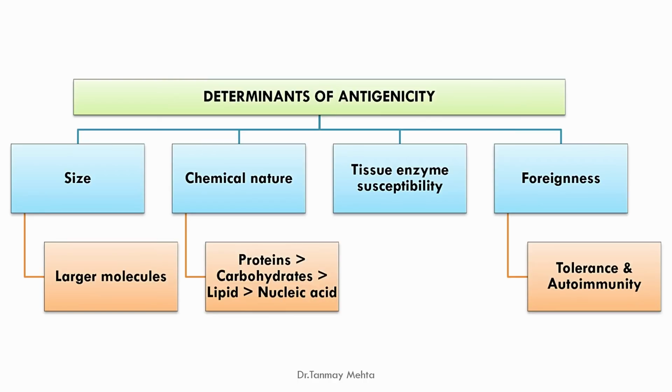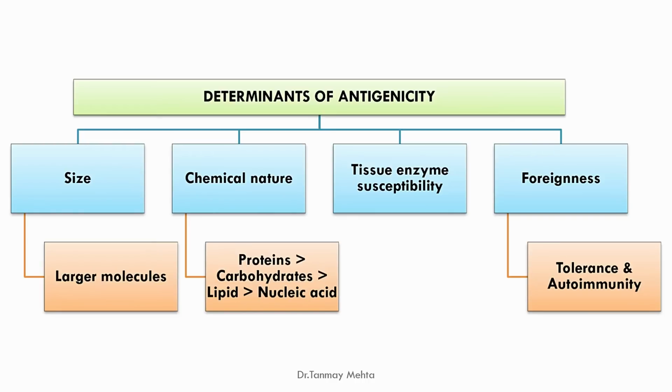Second, chemical composition. It has been seen that proteins are good antigens compared to carbohydrates, lipids and nucleic acids. So usually it is in this order that substances are antigenic. That is, protein and carbohydrate are better antigenic substances compared to lipid and nucleic acid. That means protein and carbohydrate antigens can induce an immune response easily in our body, compared to any organism which has lipid or nucleic acid, which cannot generate an immune response.